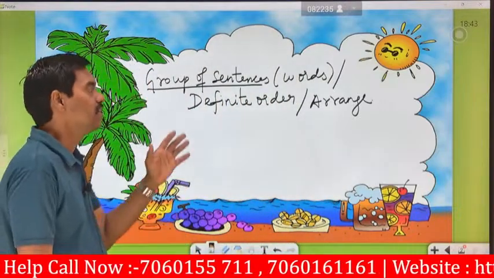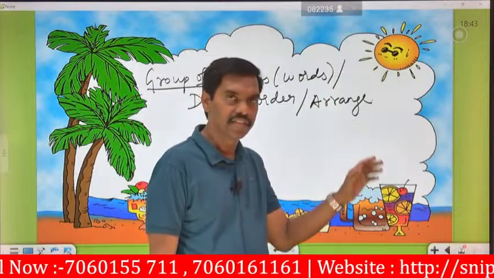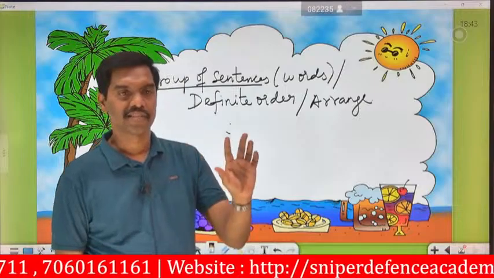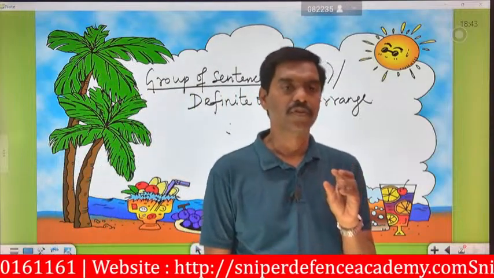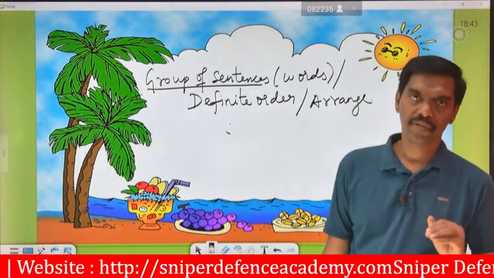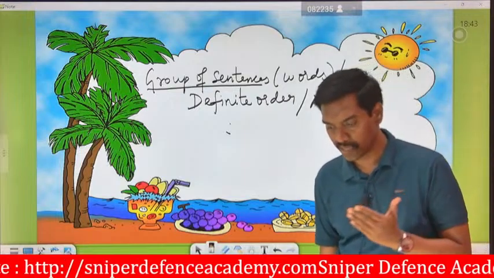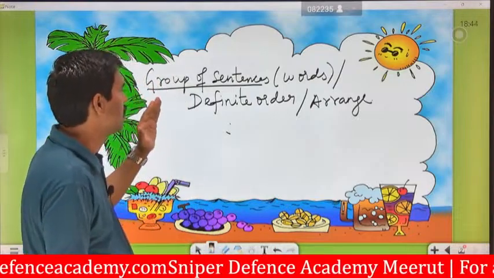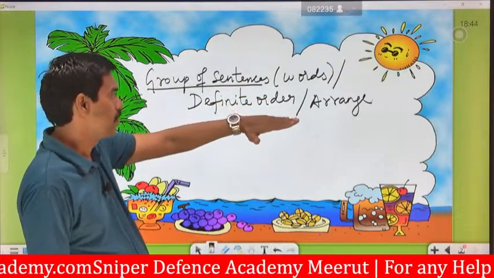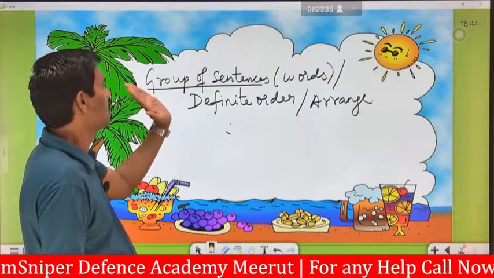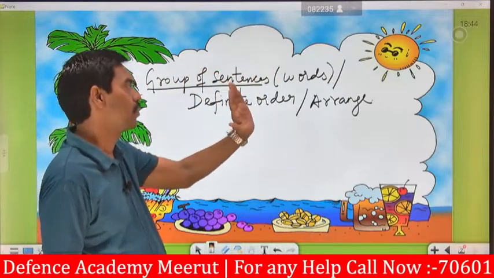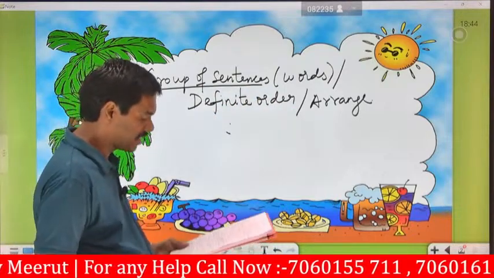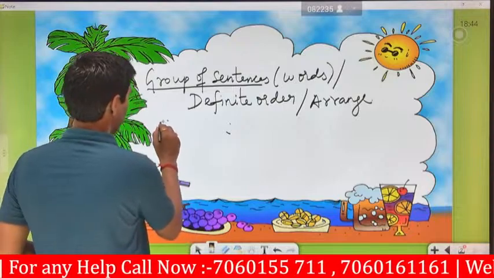Definite order means the words are arranged in a proper method to form sentences, so they are fully meaningful. Once we read the sentences, the words give a 100% meaning. That is said to be a definite order, a group of words arranged in a proper way. So for example, Example 1,